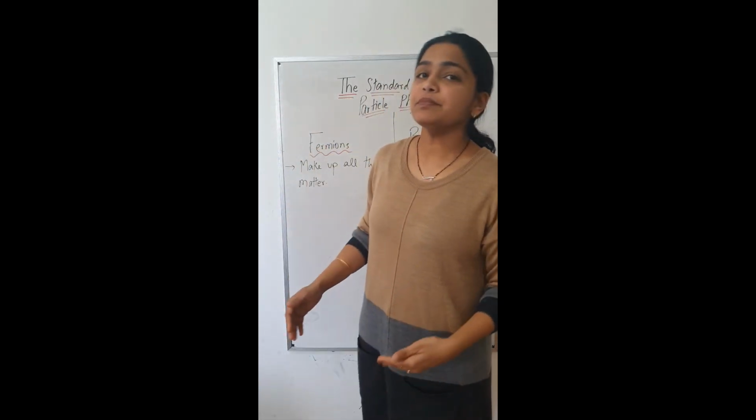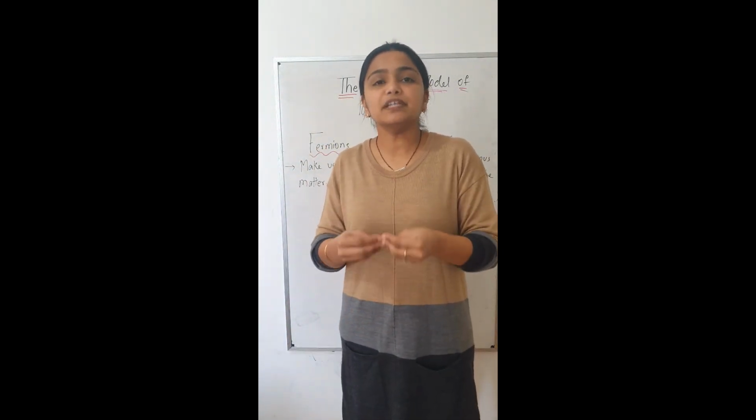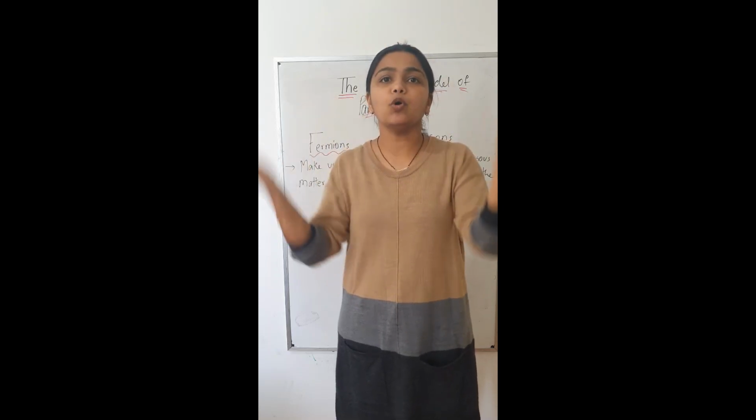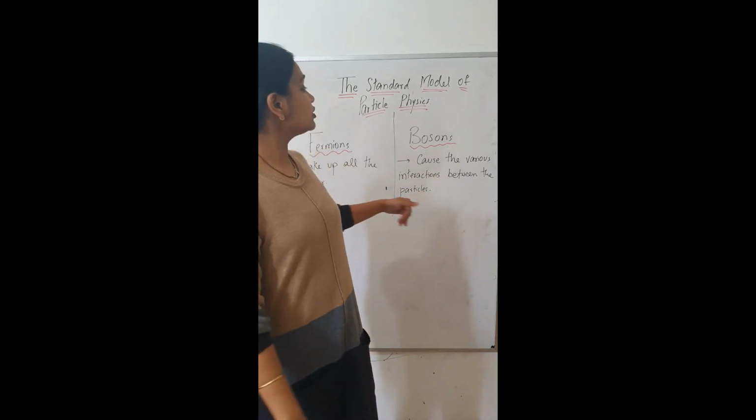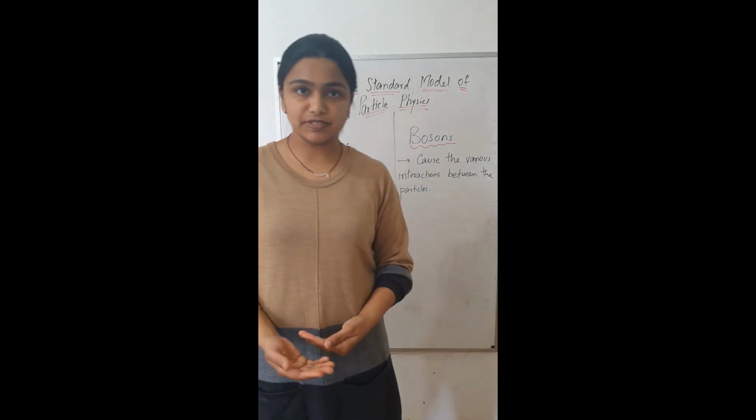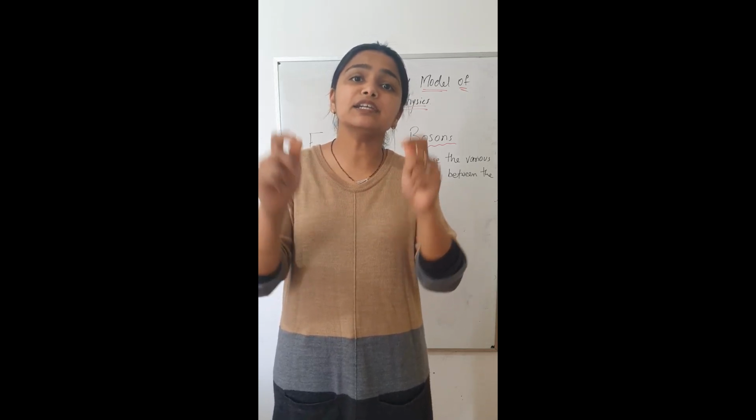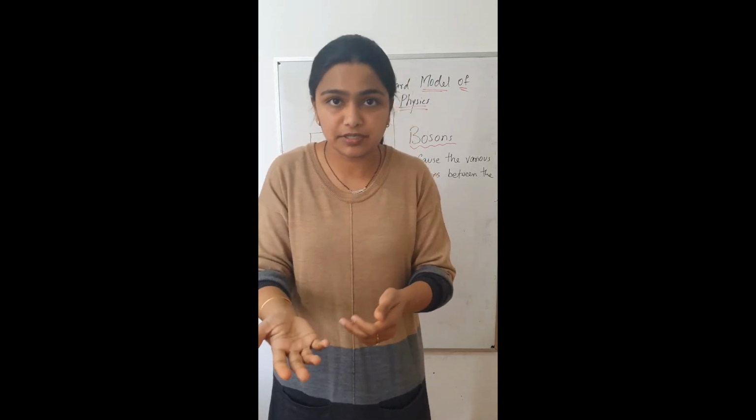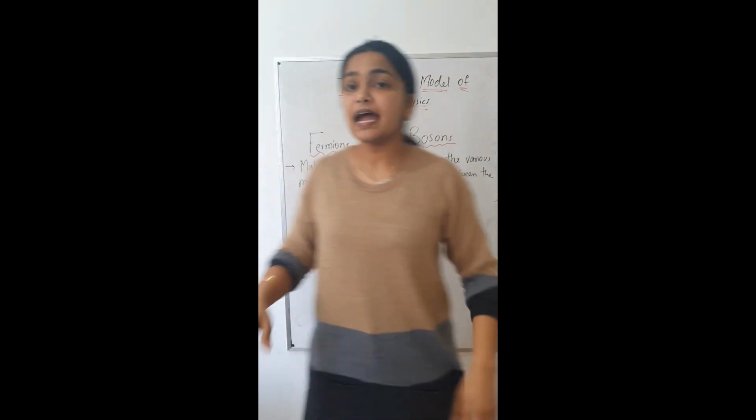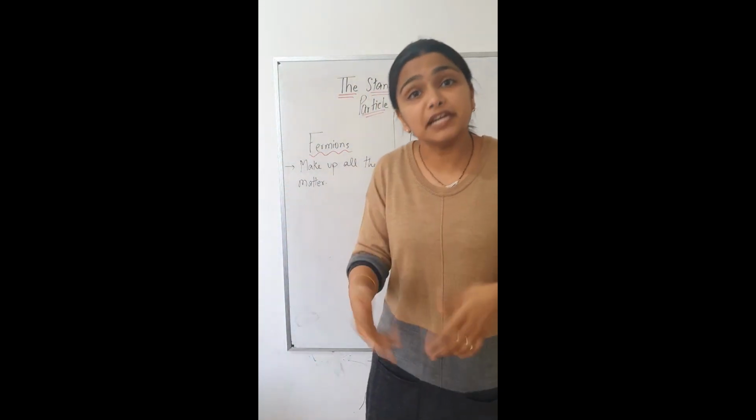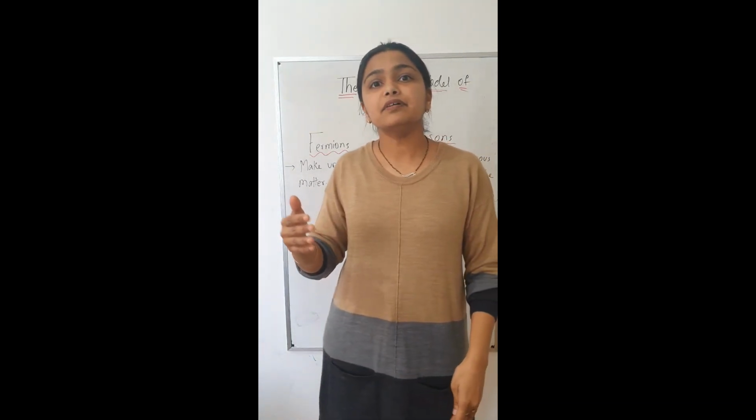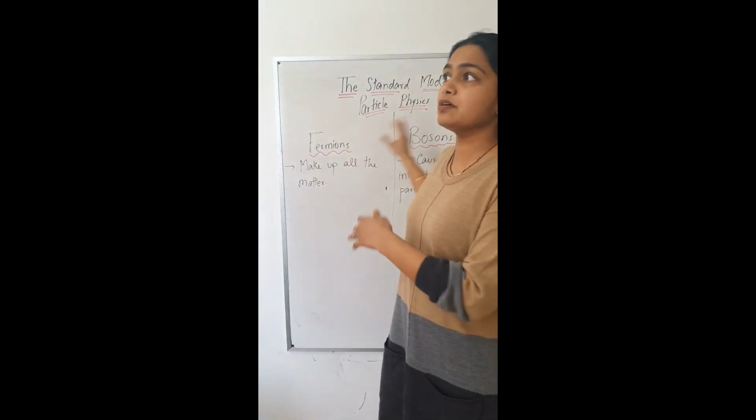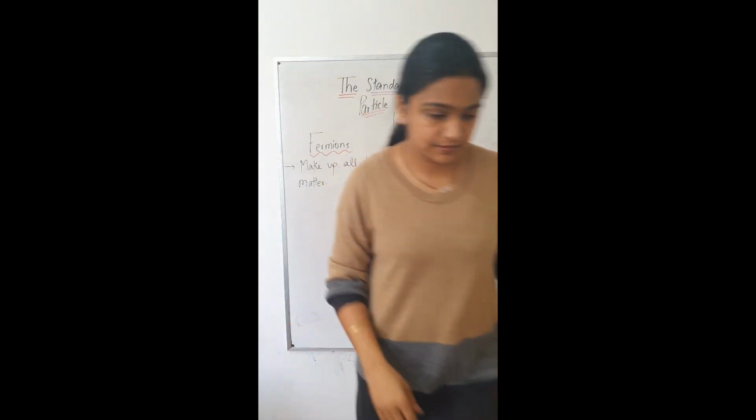Okay? Fermions are the fundamental particles that make up all the matter. Okay? Bosons are the particles that cause the various interactions between the particles. Remember the example of magnets. So the particles that cause the magnets to attract or repel are bosons, and the particles that magnets are made up of are called fermions. Now we will have a look at fermions and bosons in detail.